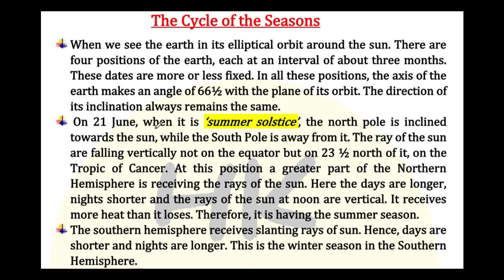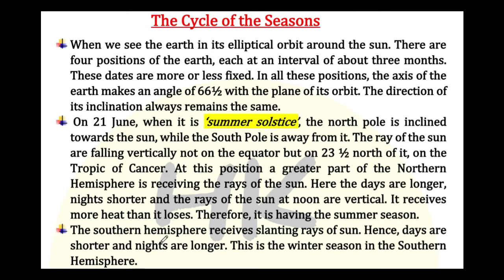On 21 June, the summer solstice, the North Pole is inclined towards the Sun, while the South Pole is away from it. The rays of the Sun are falling vertically not on the equator but on 23.5 north of it, on the Tropic of Cancer. At this position, a greater part of the northern hemisphere is receiving the rays of the Sun. Here, the days are longer and nights are shorter, and the rays of the Sun at noon are vertical. It receives more heat than it loses. Therefore, it is having a summer season.